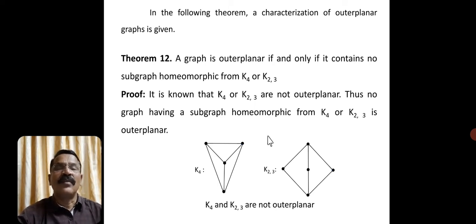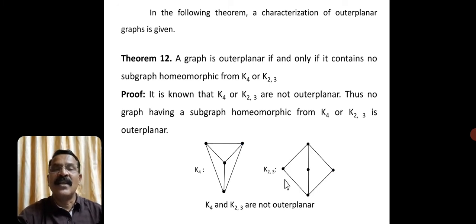So by considering these two graphs, we can think of a characterization. If a graph contains these two as subgraphs, or a graph which is homeomorphic from these two graphs, what would be the situation?